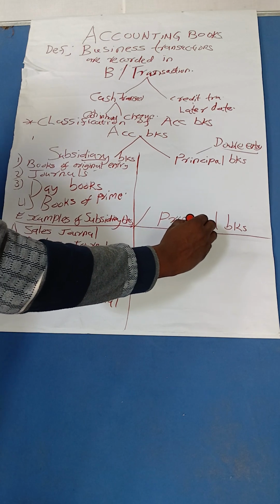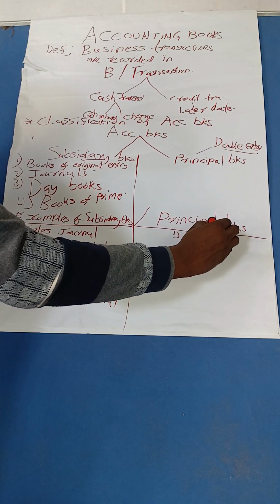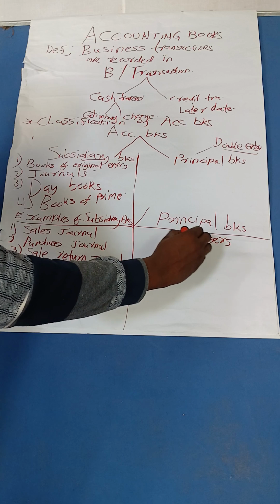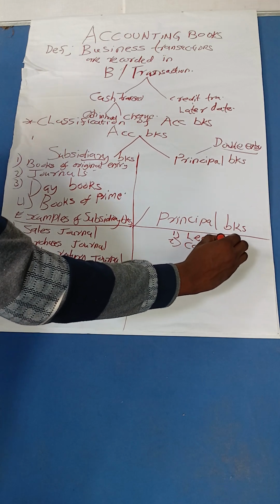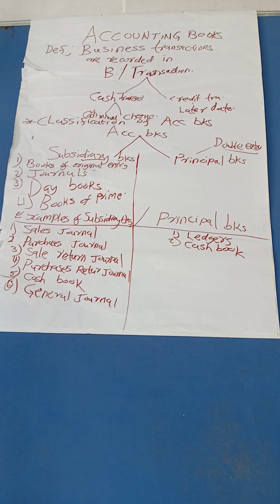Then the examples of a principal book. One, we have ledgers. Then we have cash book. Good. Cash book. Now, that's wonderful.